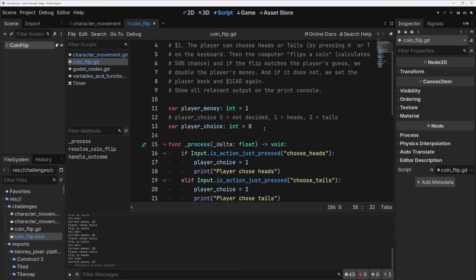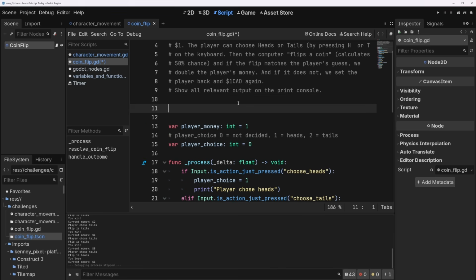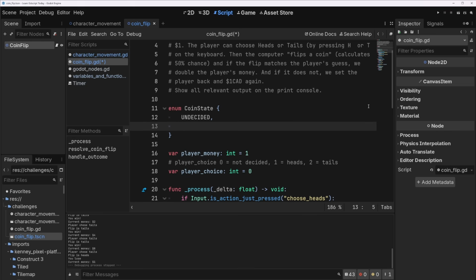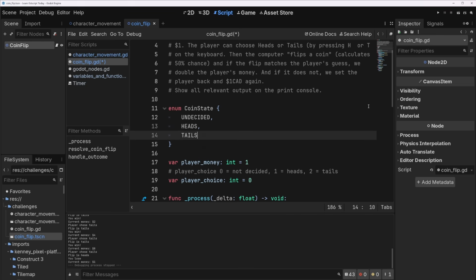Okay, I think one thing I just want to show you here is a way to improve this. This is totally fine for this lesson, but we can also do something called an enum, which essentially lets us label numbers and use them in code. I'll show you what that looks like. I'll say this is our enum CoinState, we'll call it for now. There's probably a better way to name it, and it should be in Pascal case, and then the values are going to be in screaming snake case. So UNDECIDED, HEADS, TAILS.